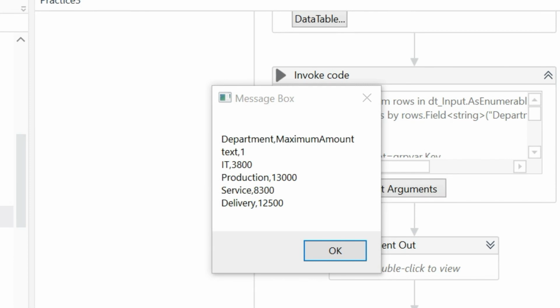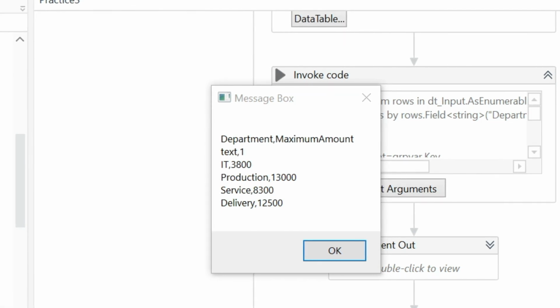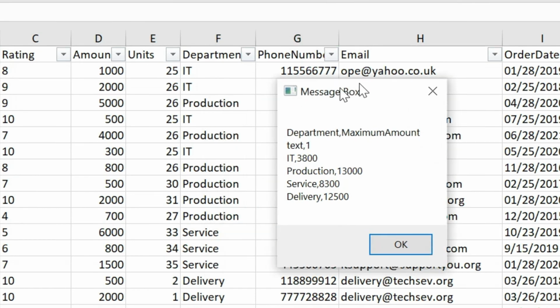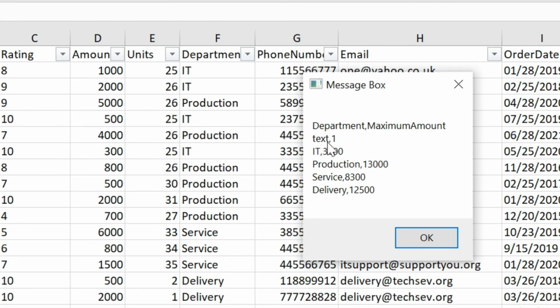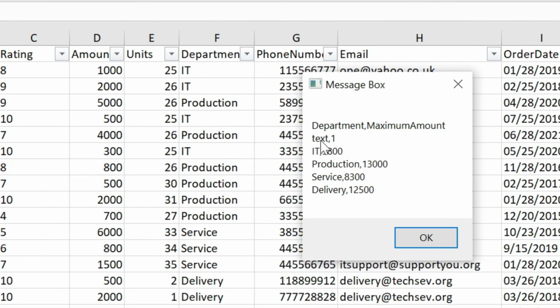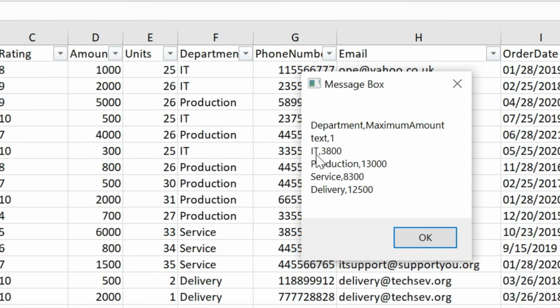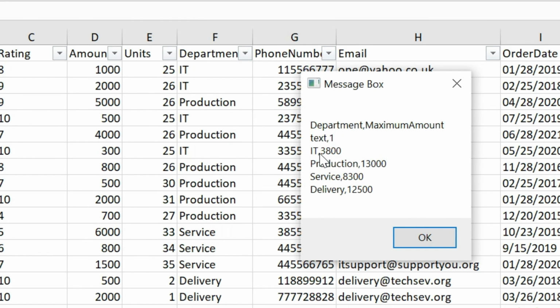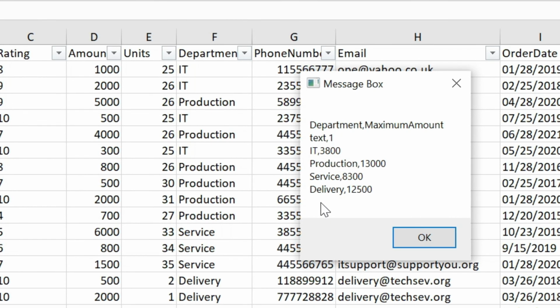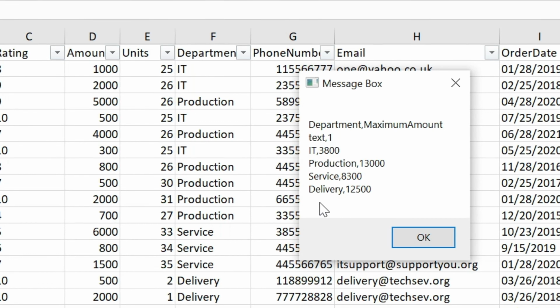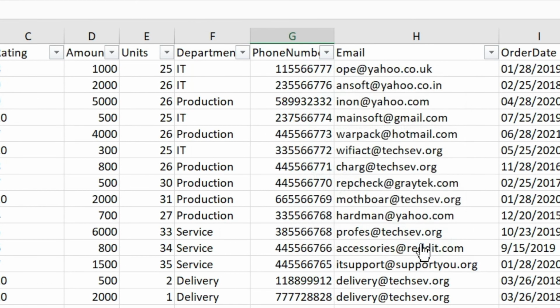Okay, we got the same output, that is it calculated the maximum amount for each department. And this text comma 1, I think it is some default value in the build data table. That's okay, we can delete it, and it is displaying the result correctly. So this is the same query we wrote in the Invoke Code activity.